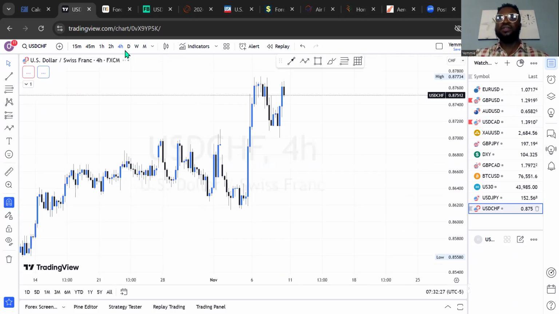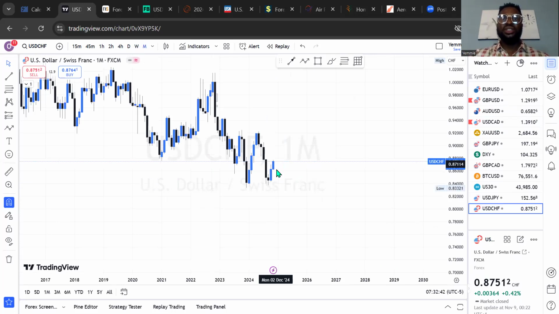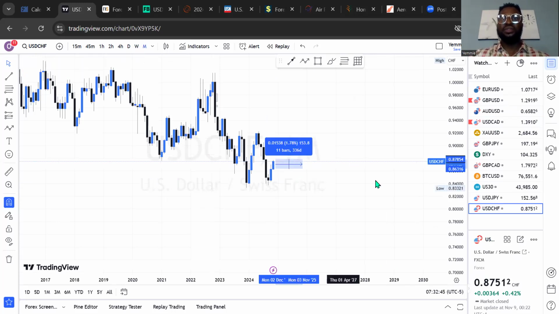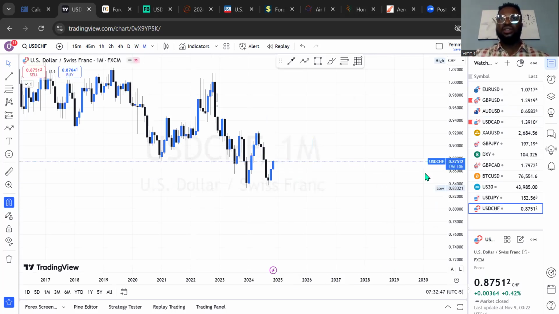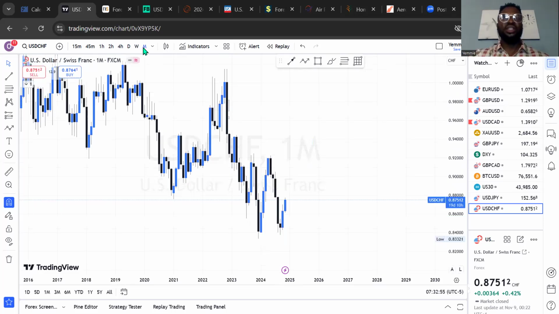Let's check USDCHF. Let's see what that guy is doing, starting from the monthly time frame. From the monthly time frame, last month was a bullish candle. This month has been bullish, and the market has done about 153 pips on average, and currently it closed at 0.8751.